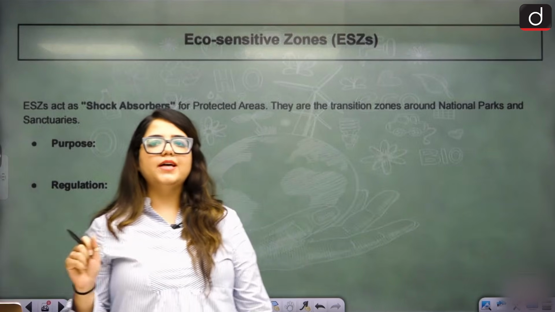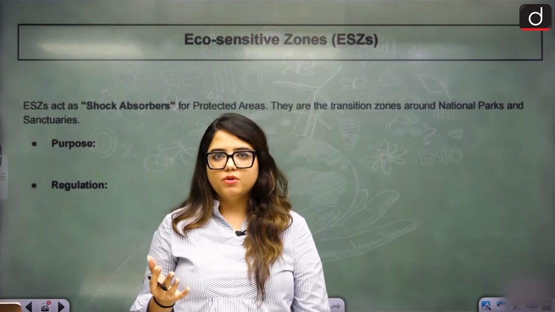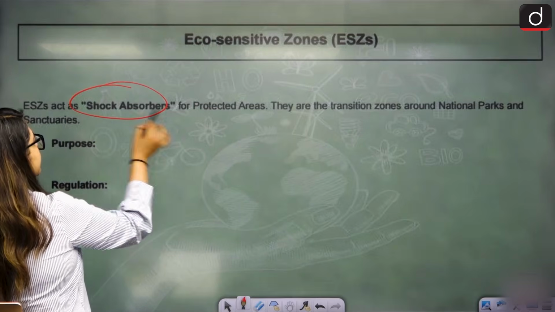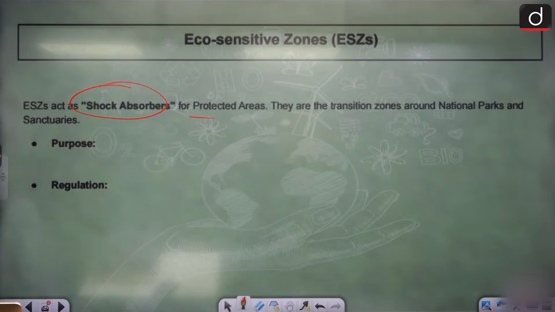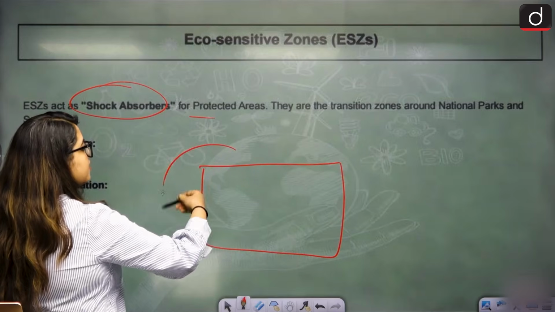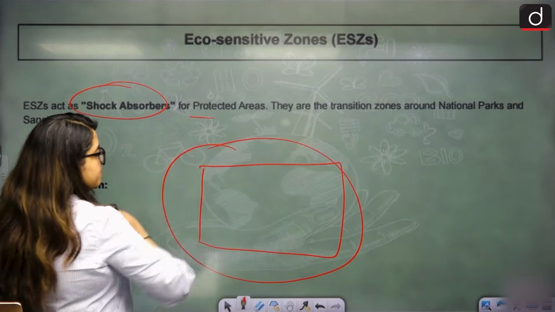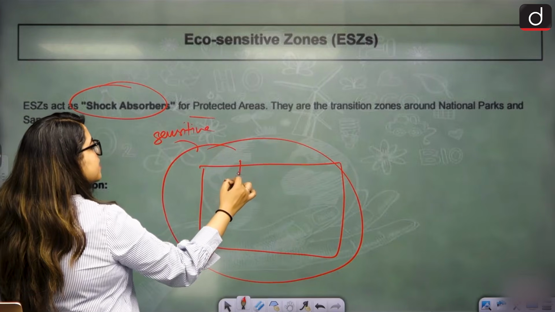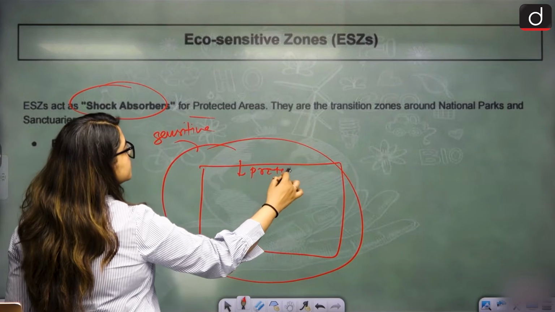Eco-sensitive zones, we call them shock absorbers. What do we call them? Shock absorbers. Why? Because for protected areas, they are the ones who will first of all take the fall. They are the transition zones around national parks and sanctuaries, right? Let's say this is the national park. Any area around this has to be sensitive, because from this very boundary, a highly protected area begins.